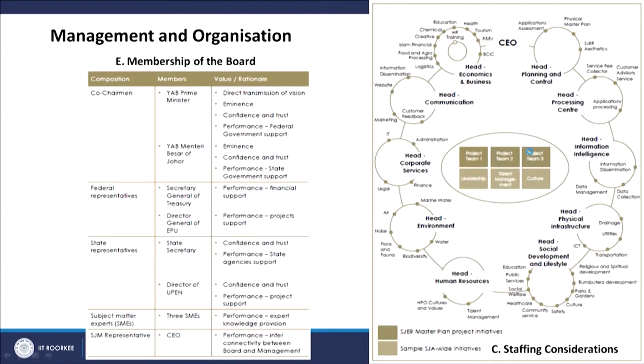Not only that, since the focus of our overall course is urban governance, I could bring some screenshots about how they are managing their organization.